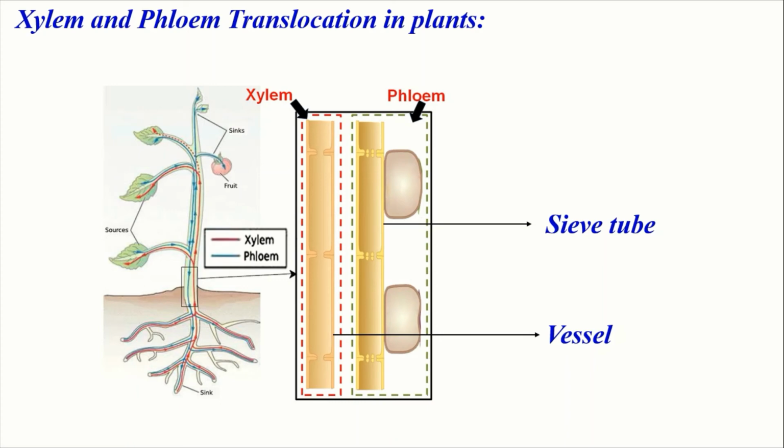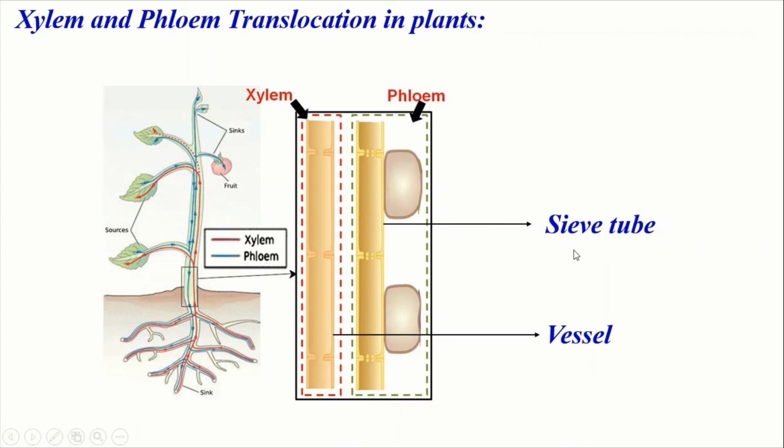As the leaves and the root grow away from each other, there must be a rapid and effective transport system in between them for the conduction of food. This is done by the sieve tube. You know that in the stem there is xylem tissue and phloem tissue. This xylem tissue and phloem tissue are combinedly called vascular tissue, and in the phloem tissue there is the sieve tube.